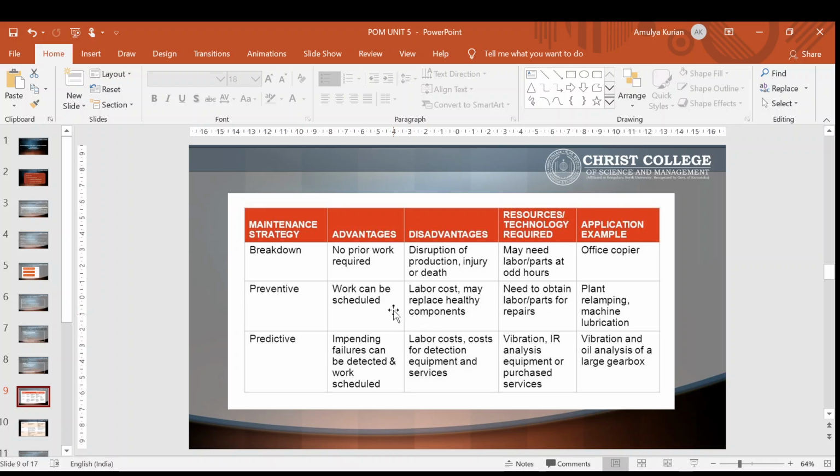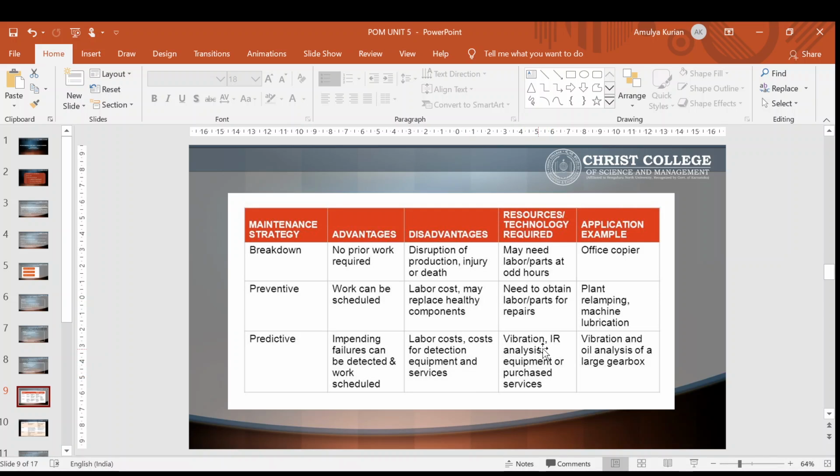Then preventive maintenance work can be scheduled, but labor cost is there, and you need to obtain labor or parts for repairs. Example is machine lubrication. Predictive is where you are predicting it beforehand. Impending failures can be detected and work scheduled. There is labor cost involved, and cost of detection equipment will also be there.